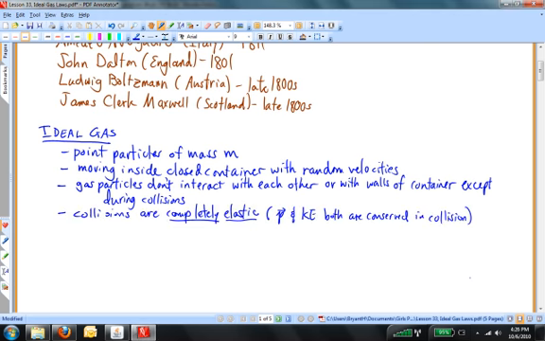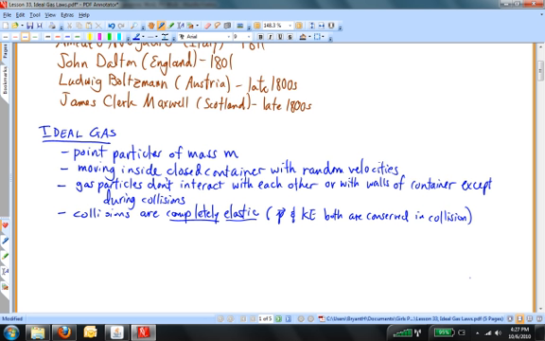All of these assumptions, this model, is put forth under a theory of matter that is called kinetic theory, that attempts to connect mechanical properties of the particles, like kinetic energy and the forces that are exerted on the particles during collisions, with temperature. And so this kinetic theory that we're developing here tells us that there is a relationship between the mechanical properties of the particles and the thermal properties of the gas. The mechanical properties are at the microscopic level, the thermal properties are at the macroscopic level.